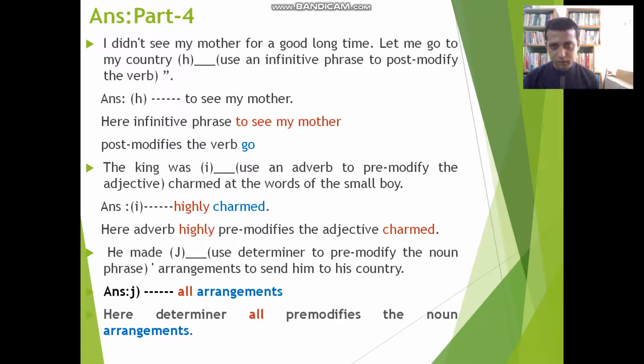Okay. He made dash. Use a determiner to pre-modify the noun phrase. Dash arrangement to send him to his country. All arrangement. Got the point? All is the determiner and arrangement is the head word, and this head word is being pre-modified by the determiner all. I think this is very clear to you.